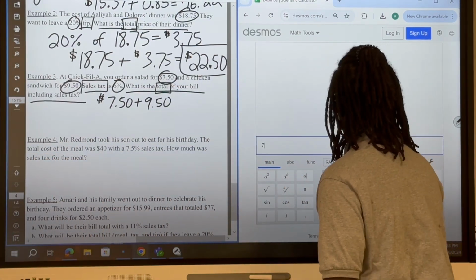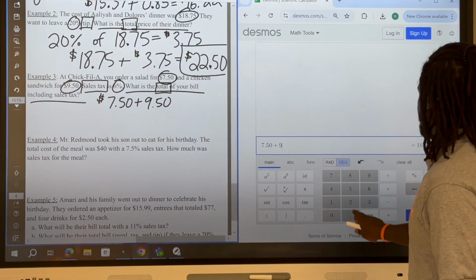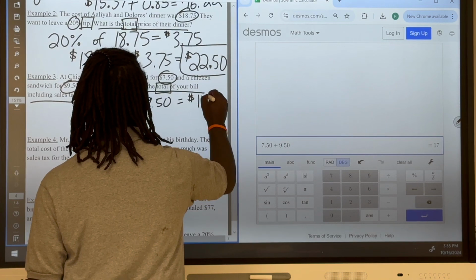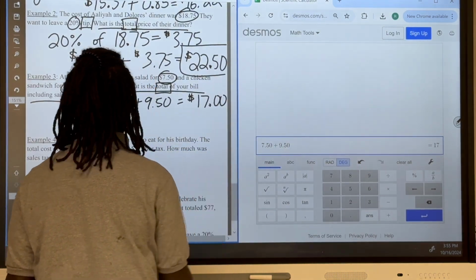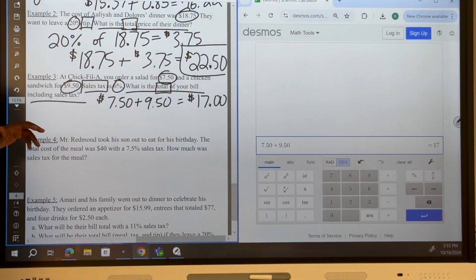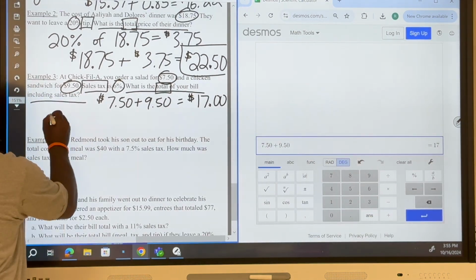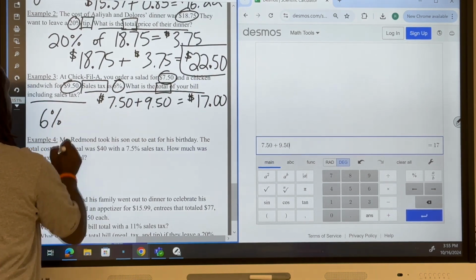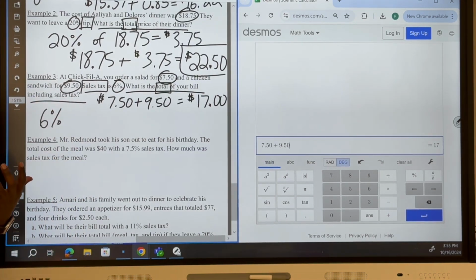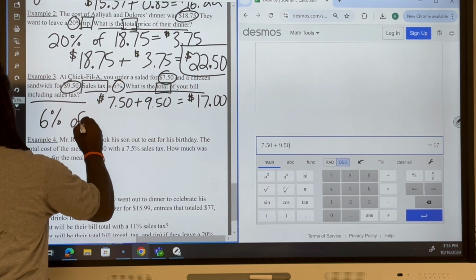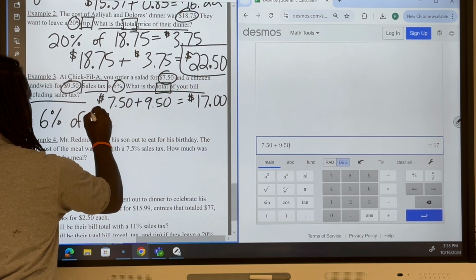All right, so $7.50 plus $9.50 gives me $17. And then now I got to figure out the sales tax. Well, the sales tax was 6% of the amount that I had to pay, which is the $17. So it's 6% of the $17.